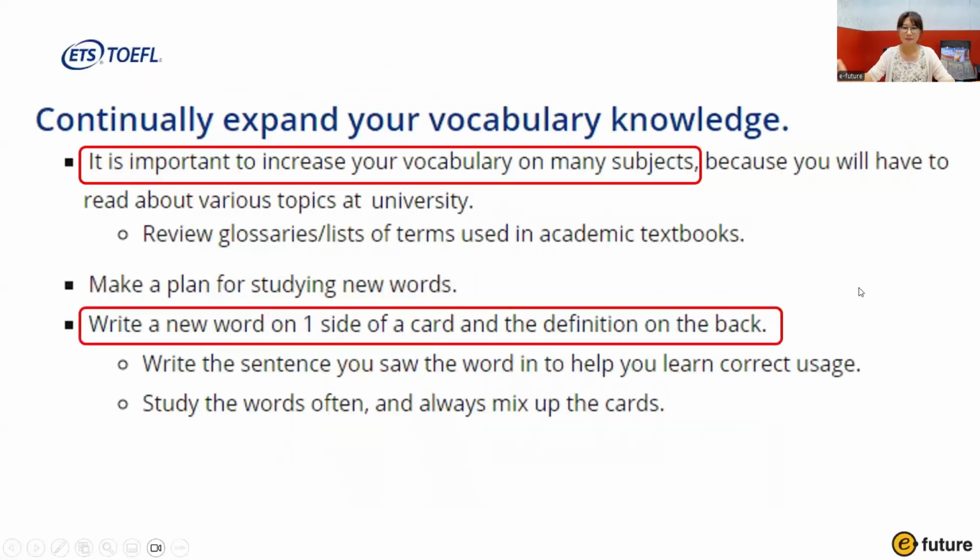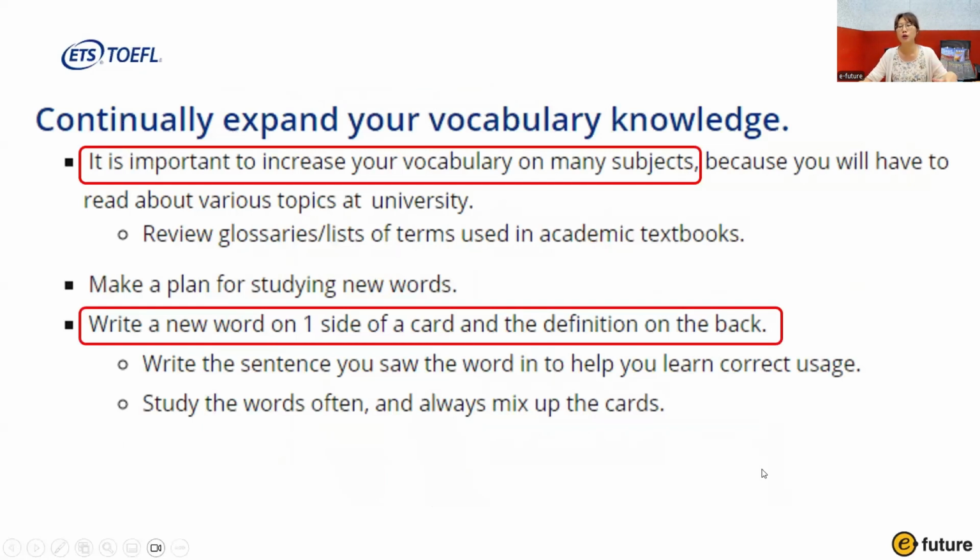Okay, good. Now, continually expand your vocabulary knowledge. It is important to increase your vocabulary on many subjects because you will have to read about various topics at university, and make a plan for studying new words. Write a new word on one side of a card and the definition on the back.